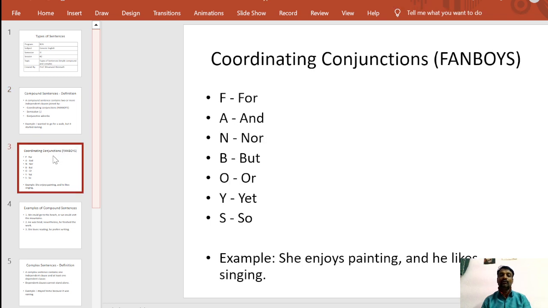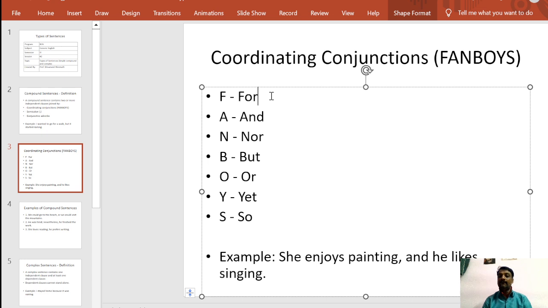So what are those? FANBOYS. Here FANBOYS means F for, A for and, N for nor, B for but, O for or, Y for yet, S for so. So these are the FANBOYS coordinating conjunctions.